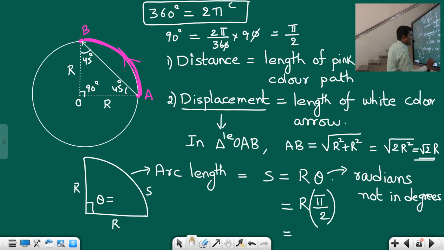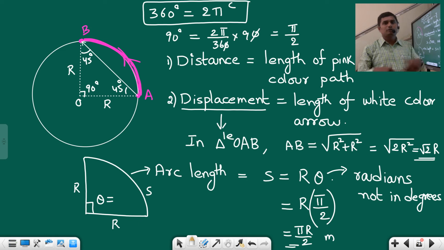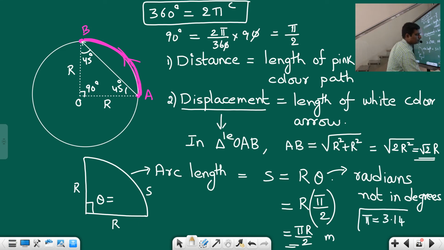So therefore the arc length, or the distance covered, is pi r by 2. And this is the distance. Unit is meters. Of course, if you are asked to find the numerical value of this arc length, then the pi value should be taken as 3.14. This is the numerical value of pi.